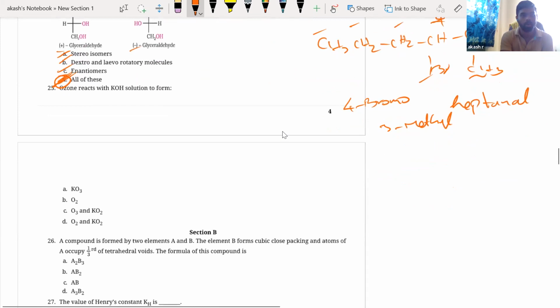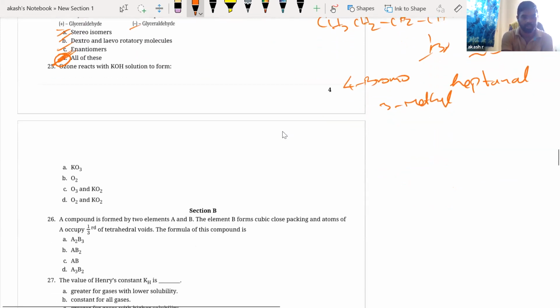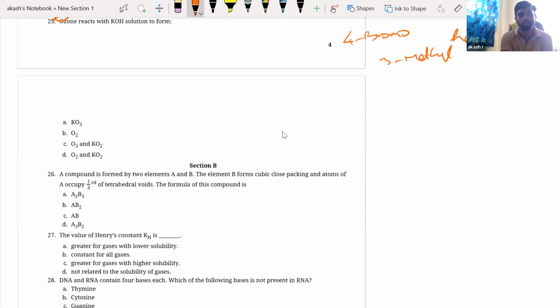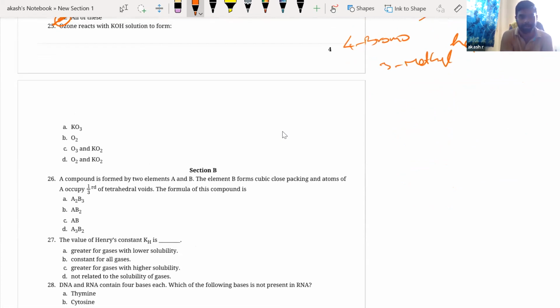Okay, next. Ozone reacts with KOH. I'm not sure. OH reacts with KOH to form... So potassium forms superoxide. Superoxide will be KO2, correct? So it will be O2 and KO2.